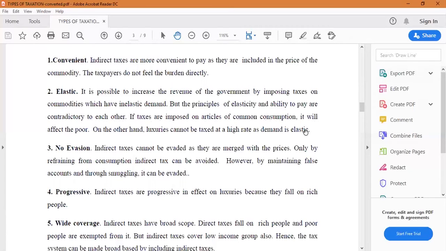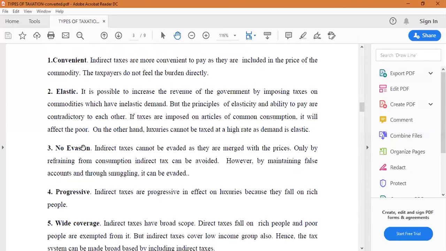Okay, the next one is no evasion. Indirect taxes cannot be evaded as they are merged with the prices. Only by refraining from consumption can indirect taxes be avoided. However, by maintaining false accounts and through smuggling, some of the indirect taxes can be easily evaded.